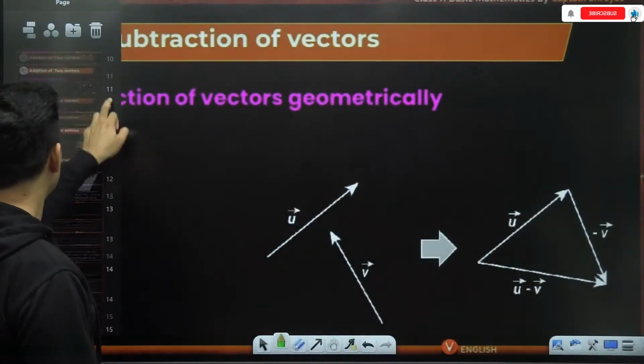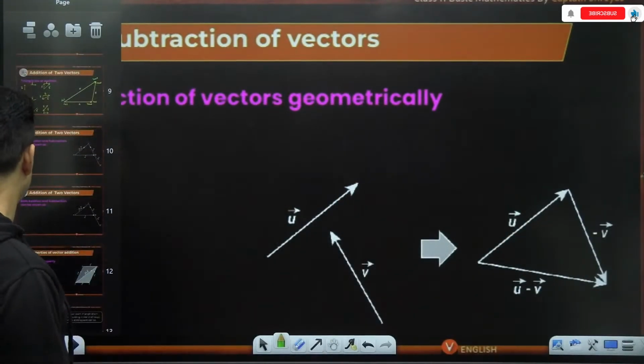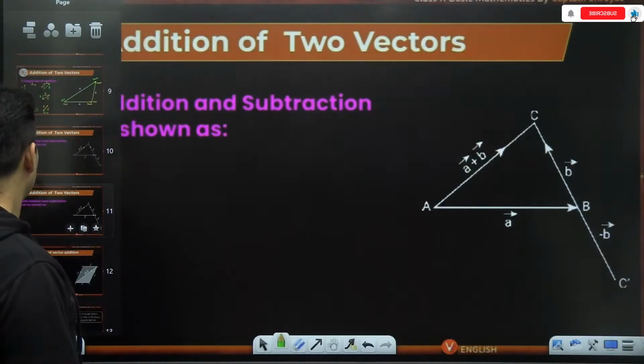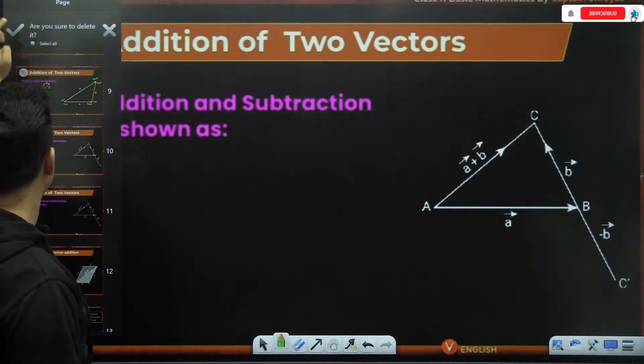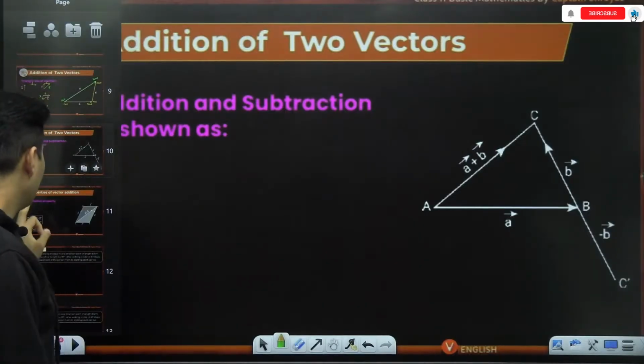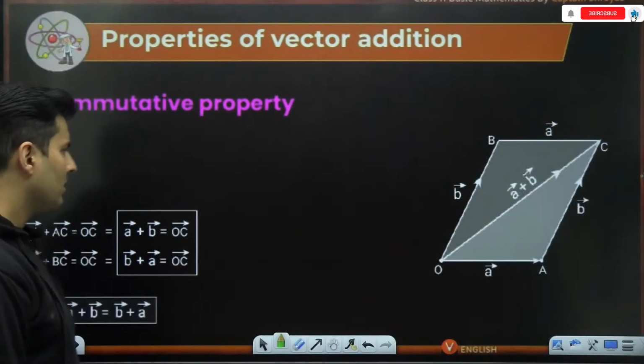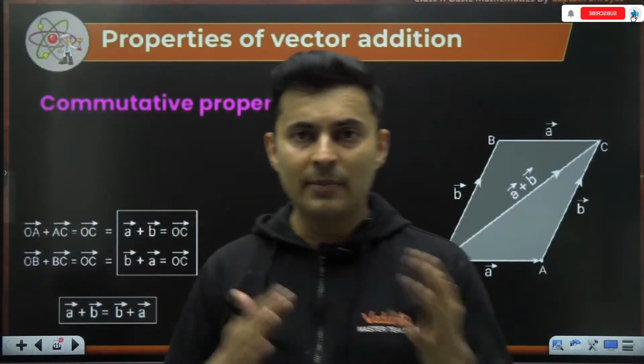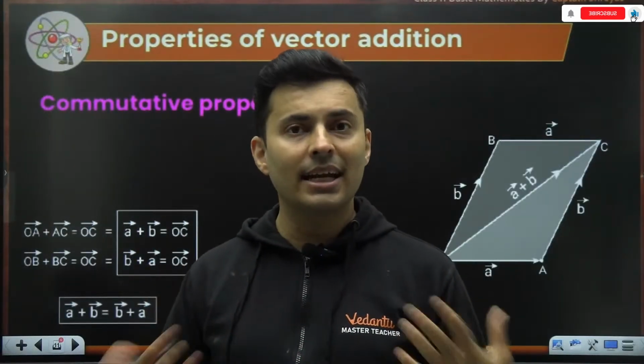Okay, sir, got it. Sir, I have another doubt over here. Okay, this is also done. Both addition and subtraction can be shown. Sir, can the addition of two vectors be interchanged in order? Meaning, instead of a plus b, can I write b plus a? Will I still get the same answer?